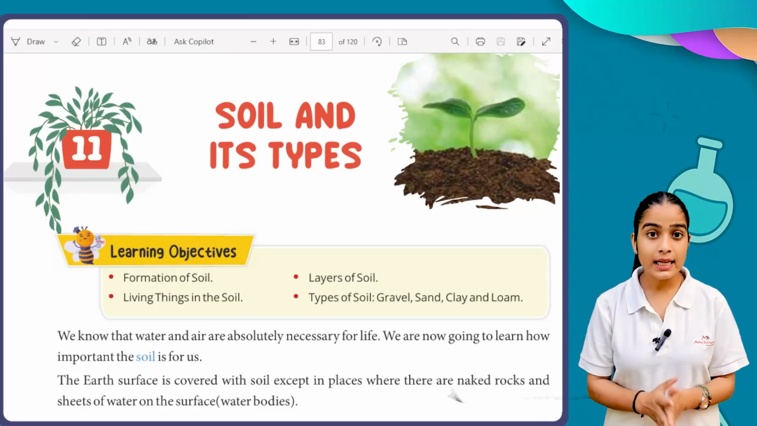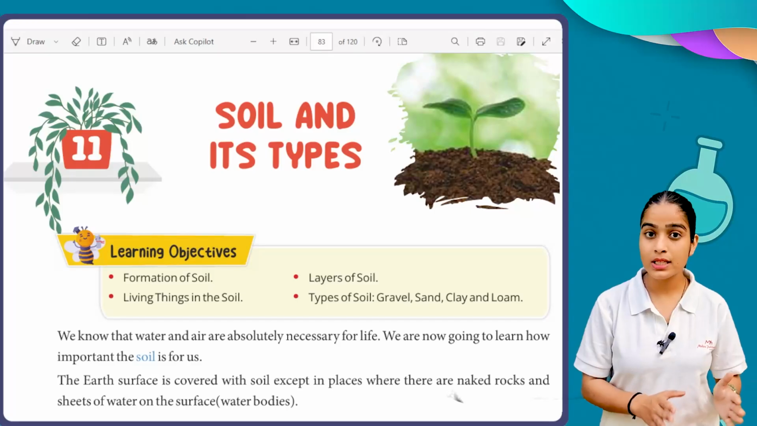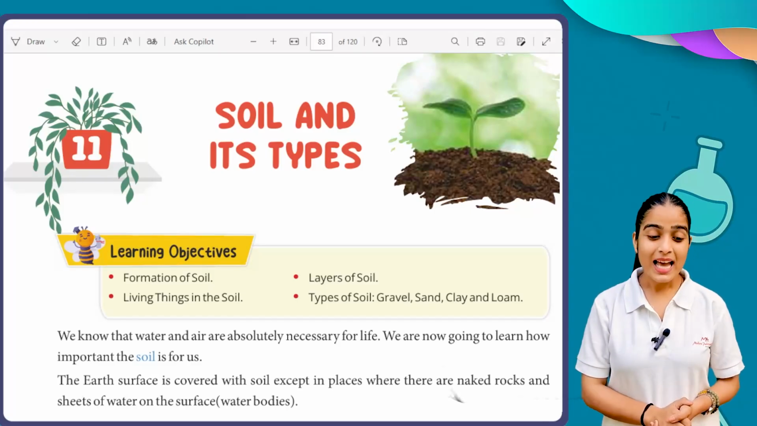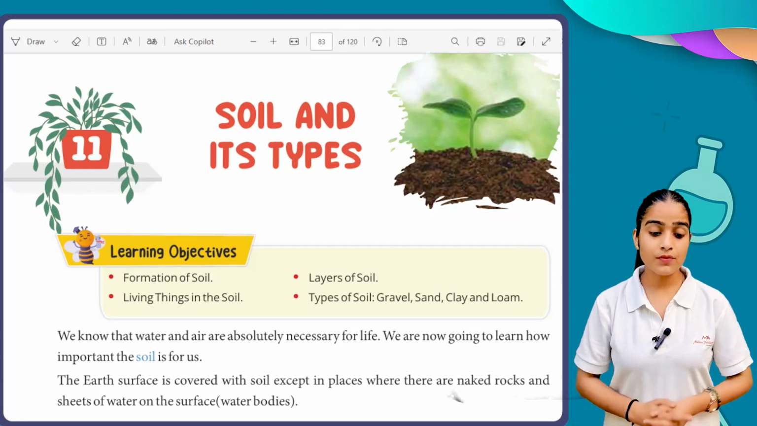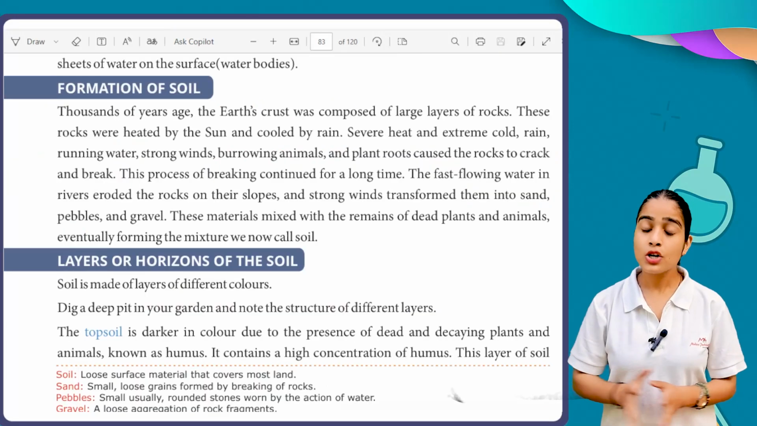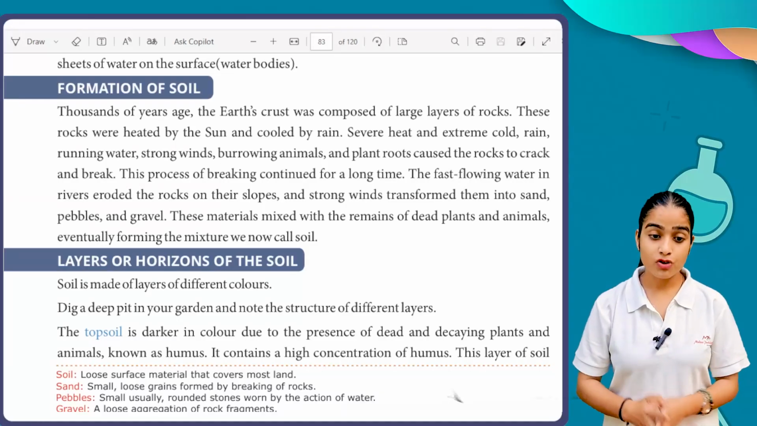Next, we understand that soil is everywhere, other than the naked mountains and where you have the sheets of water. So let's move now into the formation of soil. Thousands of years ago, the earth's crust was composed of large layers of rocks.